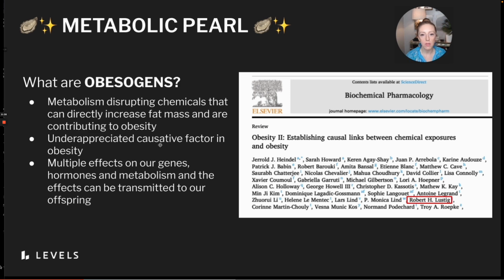They concluded in the paper that exposure to obesogenic chemicals is an under-recognized factor in the obesity pandemic caused by largely unregulated industrial chemical additives. And Dr. Lustig has actually said that he thinks 15% of obesity may be directly attributable to these chemicals. These chemicals can also frighteningly affect our eggs and our sperm, so they can actually have heritable detrimental impacts on our offspring and the next generation.